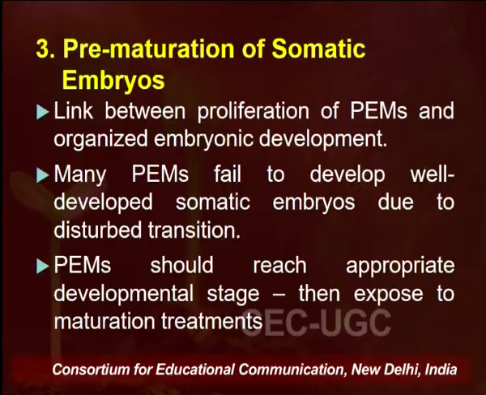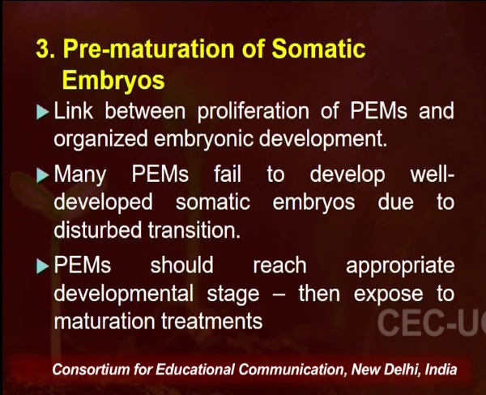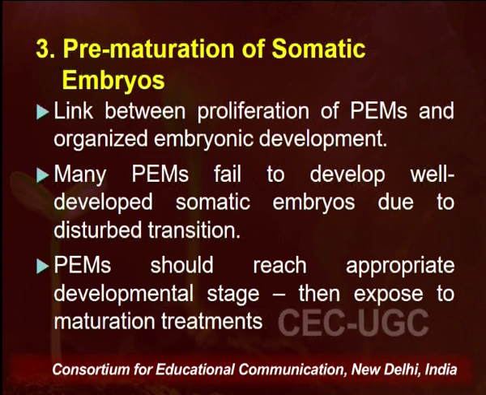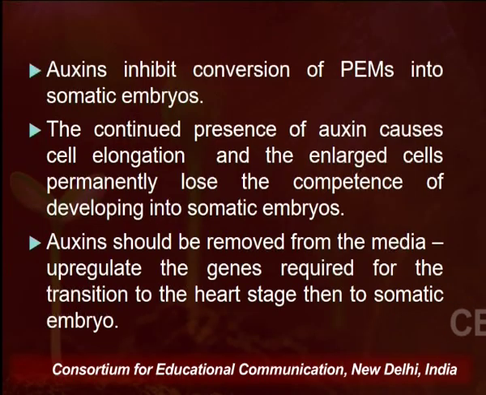in somatic embryogenesis. Therefore, it is always recommended that PEMs should reach an appropriate developmental stage from where they can easily get converted into premature somatic embryos by exposing them to the maturation treatments. As we discussed already, auxins inhibit the conversion of PEMs into somatic embryos.